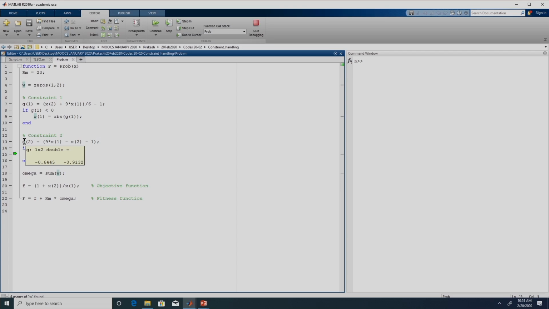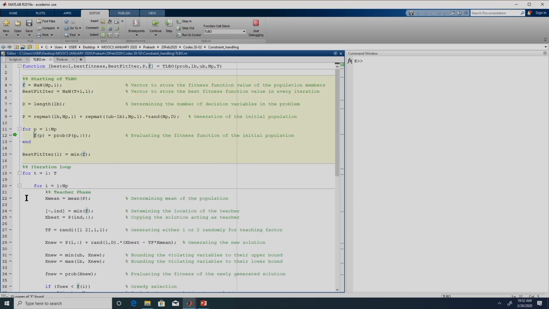In this case it violates the second constraint also. The second constraint value is minus 0.9132, whereas it is supposed to be greater than or equal to 0. So again W is calculated. The sum of both the penalty values gives us this omega, which is 1.5577. The objective function is 16.4046. Now we need to calculate the fitness, which is f, 16.4046, plus 20 (Rm) into this omega.